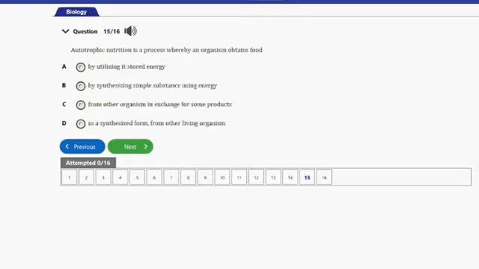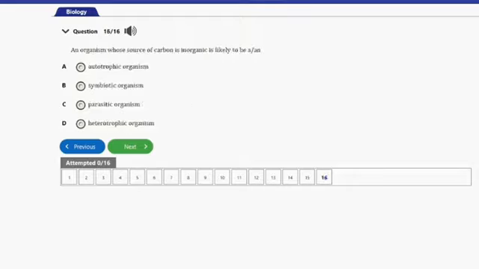It says autotrophic nutrition is a process whereby an organism obtains food A. By utilizing its stored energy, B. By synthesizing simple substance using energy, C. From other organisms in exchange for some products, D. In a synthesized form from other living organisms. So guys, option B is the answer to this question, by synthesizing simple substance using energy. And that's it for this question. Let's go ahead and consider the next and last question, guys. That's question number 16 here.